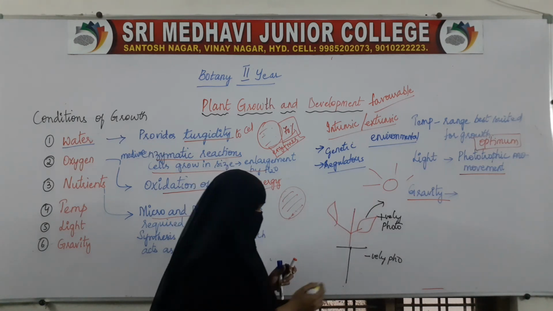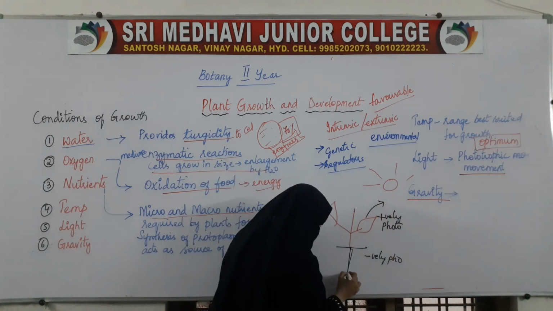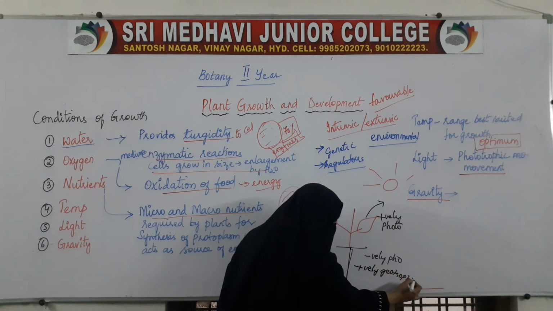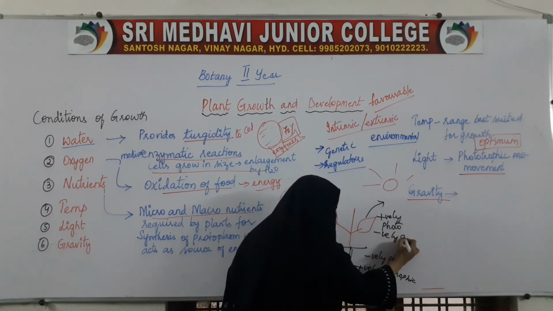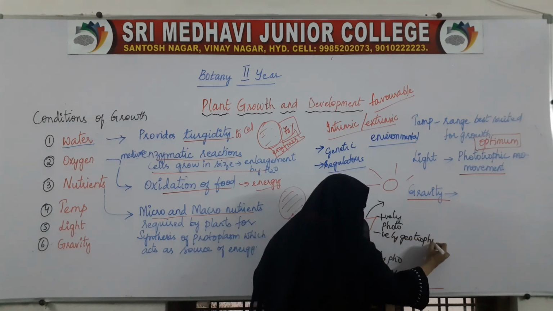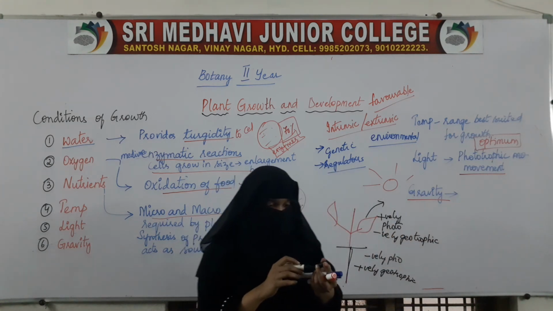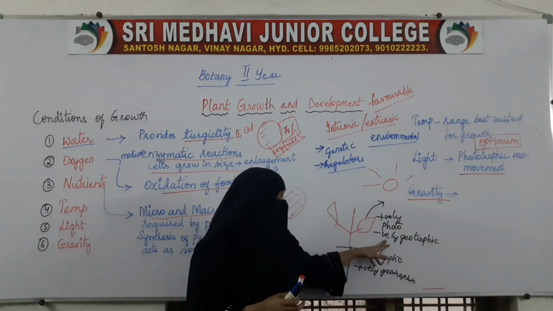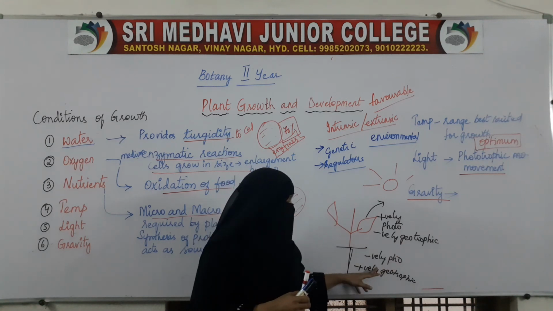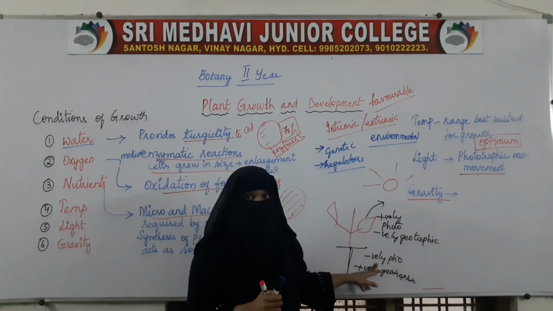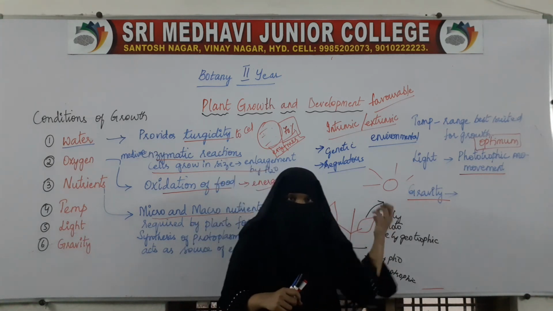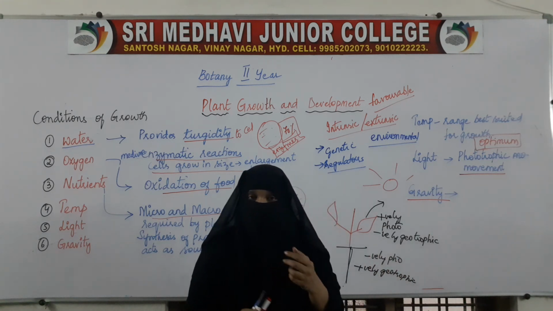Same with gravity. Here it grows towards gravity. Now this, it is moving towards gravity. So this is positively geotropic, that is moving towards gravity. This is negatively geotropic. So the stem of the plant shows positive phototropism and negative geotropism, whereas root shows negative phototropism and positive geotropism. That is, gravity is also essential for the growth of the roots towards the soil.